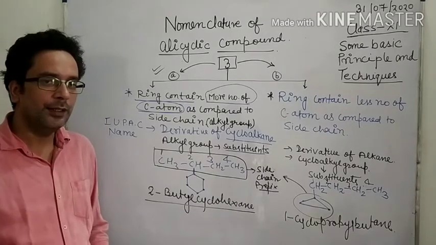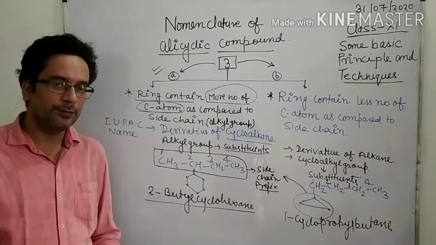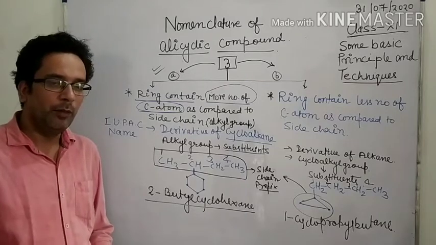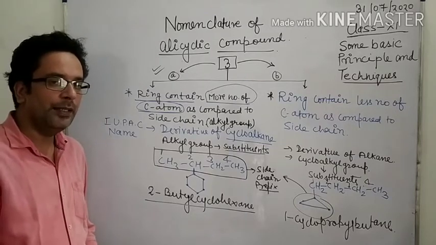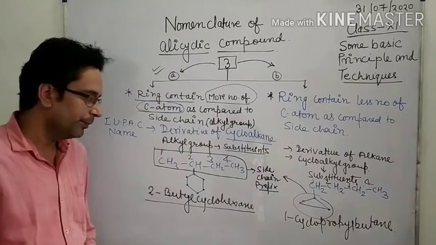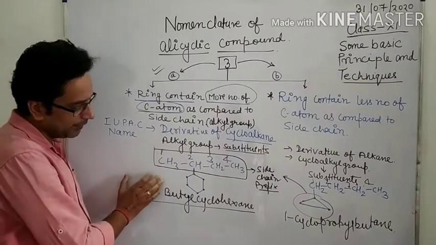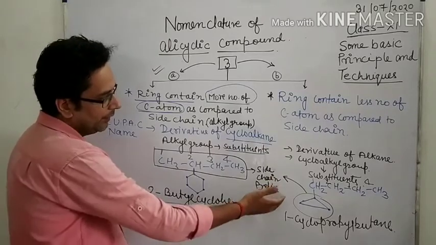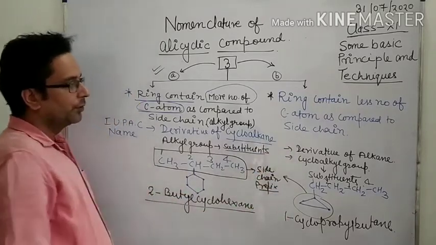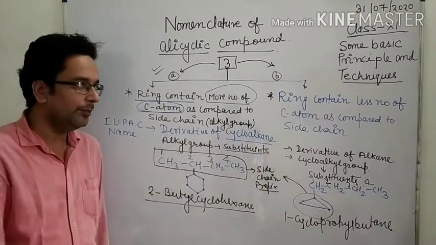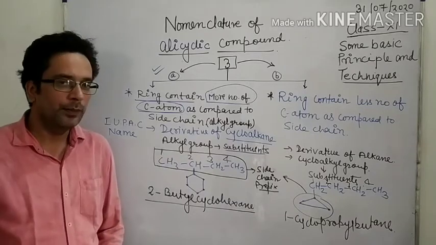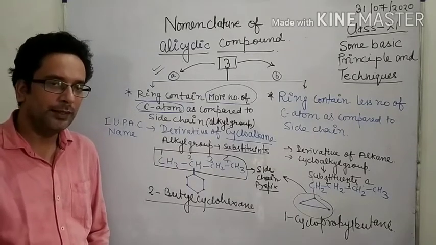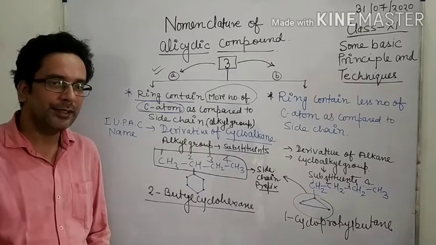Means if the ring contains more carbon as compared to the side chain or alkyl group, then look here, we name it in this way, and if the ring contains less number, then we name it in this way. Okay, so all of you take a screenshot of this part also, and note it down in your copy. Next I am going to discuss the next point.